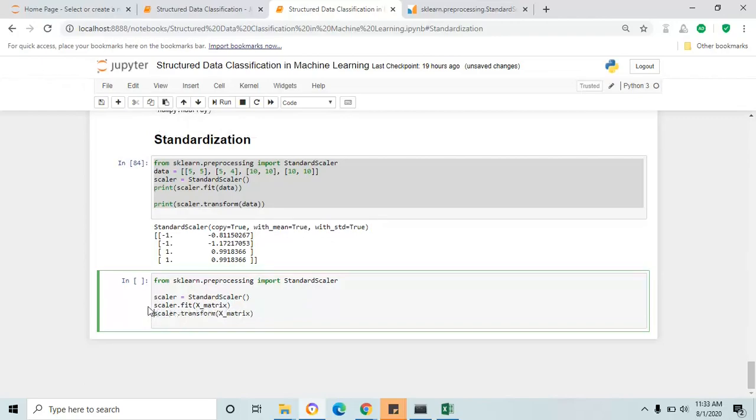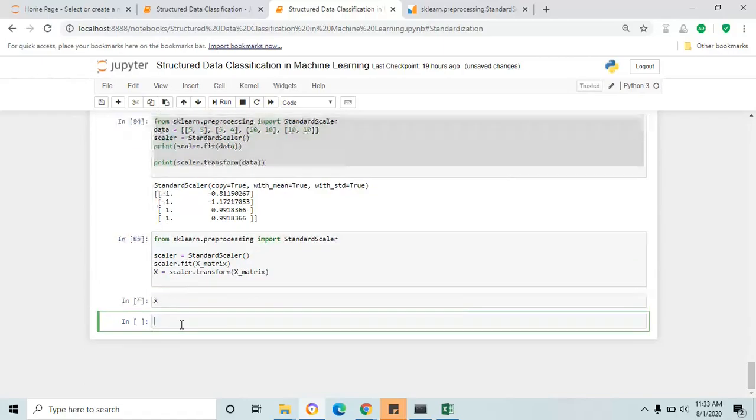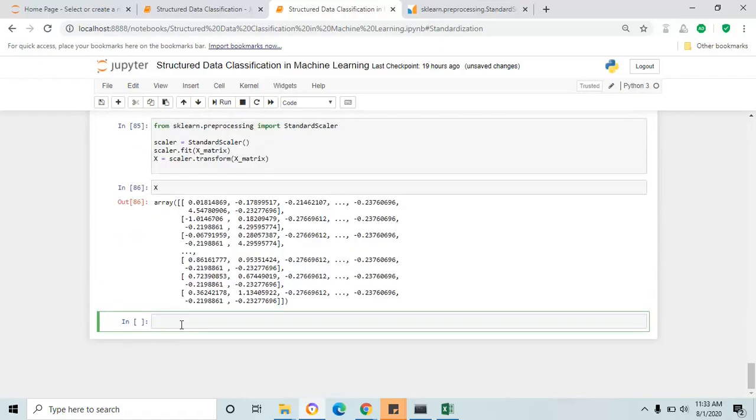I'm going to use X, capital X, and shift enter. Print this. See, at last we have applied standard scaler for our X matrix, which is the value of -1 to +1 interval. Let's move to the next section, training the machine model.